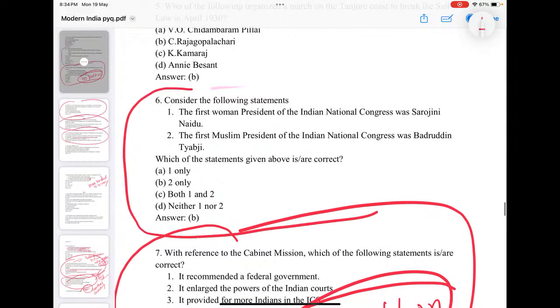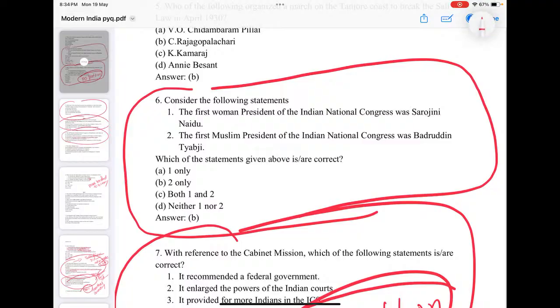See, a question is like this. The first women president of Indian National Congress, Sarojini Naidu. First Muslim president of Indian National Congress, Badruddin Tyabji. Okay. First women president of Indian National Congress is not Sarojini Naidu, that is Annie Besant. First Indian women president is, of course, Sarojini Naidu.